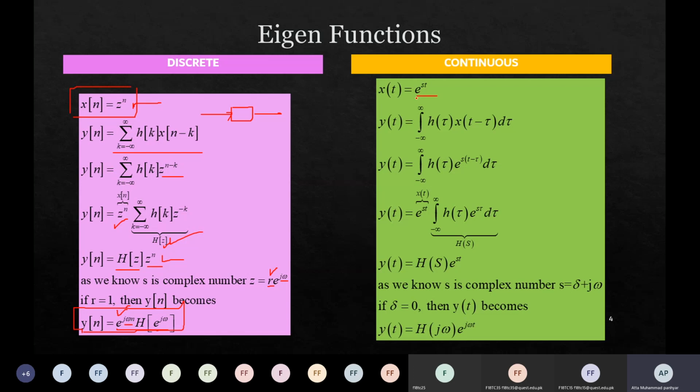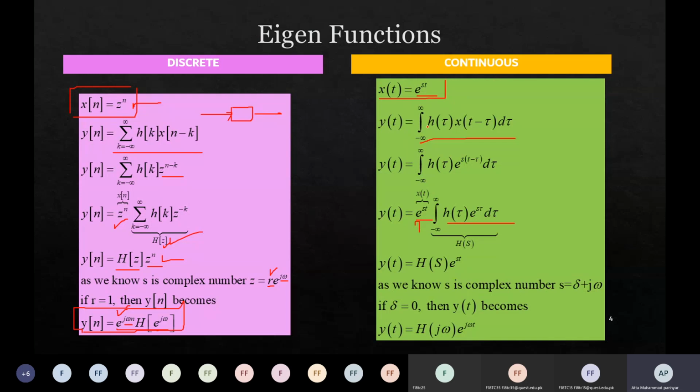if we apply this, for example, for continuous time systems, if we apply this input to the LTI system, the output must be the continuous convolution. So we have to solve this integral, and we know this x of t minus tau would be e to the power s t minus tau. So again, this e to the power st is the input signal, and we are integrating over tau. So this is a coefficient we took out of that integral, and we know the rest is the same as the input.